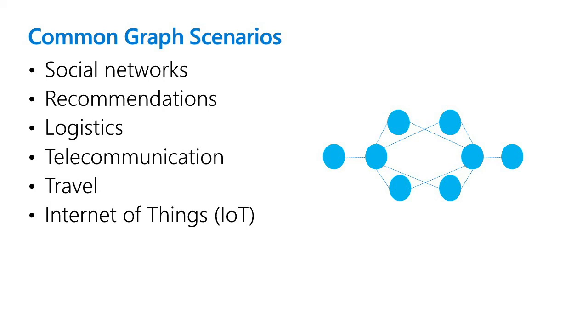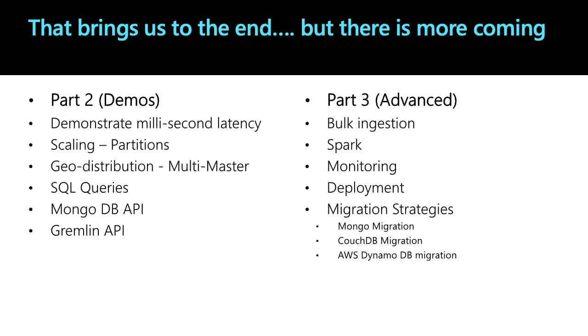So this brings us to the end, but there is more coming in part 2 and part 3. As I said, our team of experts Saranya and Manish will cover part 2 and part 3 for you. In part 2 it is more on the demos to demonstrate the millisecond latency and scaling and partitions and showcasing multi-master writes and writing the SQL queries and a deep dive on MongoDB API and Gremlin API.